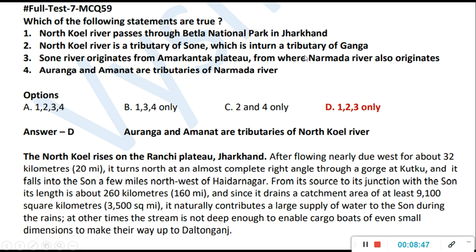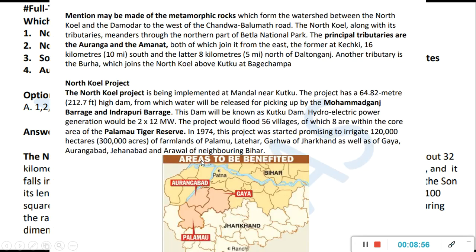Okay, and Narmada is a separate thing. And Narmada's tributaries separately you should also learn by heart. Like, we have a revision chart where all the tributaries and rivers are given with origin and which glacier it starts from. That kind of thing is there. So my students can revise from there.